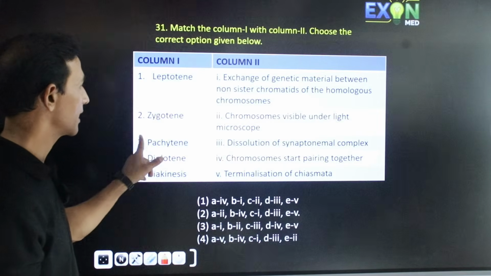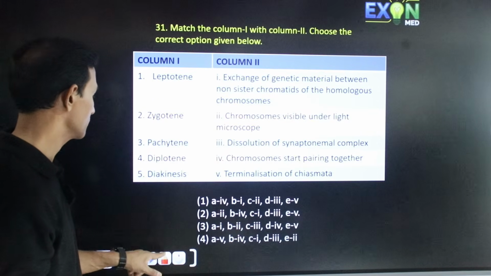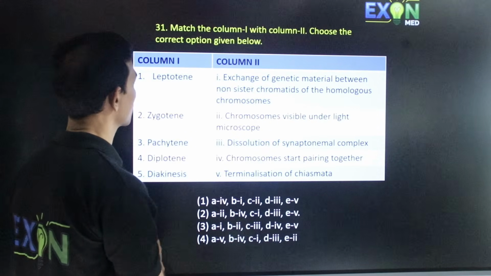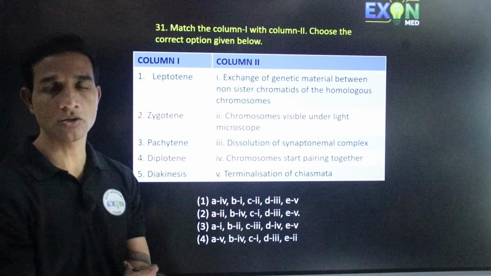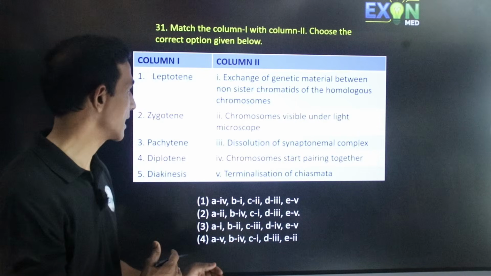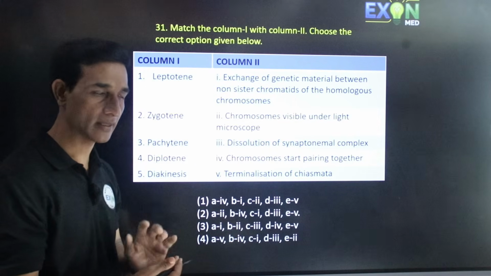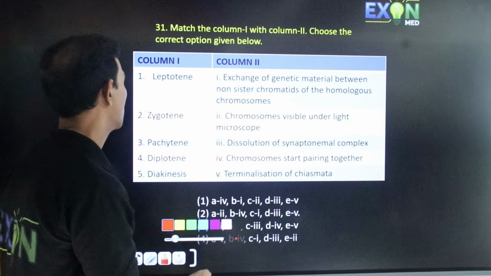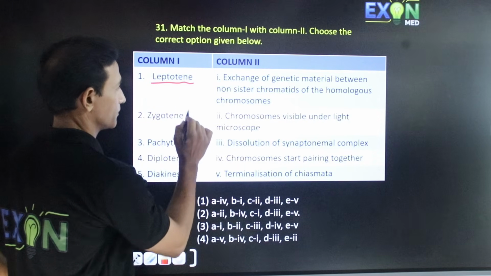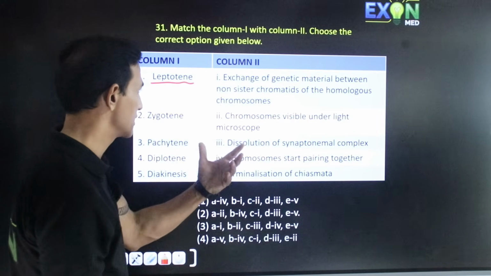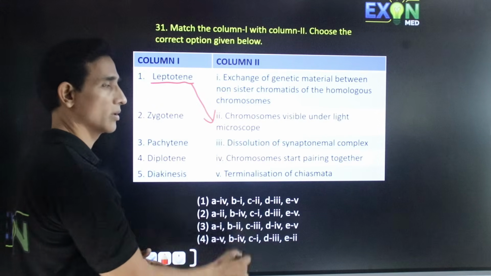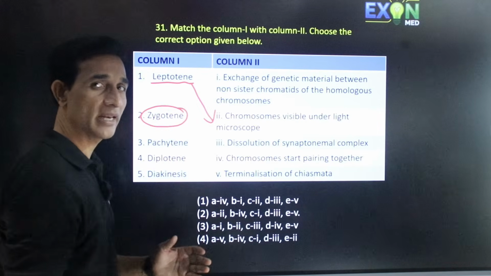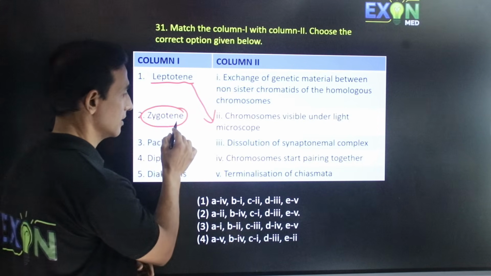So let us go with the next question. Again, one more question with column 1 and 2 based on meiosis: leptotene, zygotene, pachytene, diplotene, diakinesis. What happens during leptotene? During the leptotene stage, the chromosomes become visible under the light microscope. Then pairing of homologous chromosomes starts.